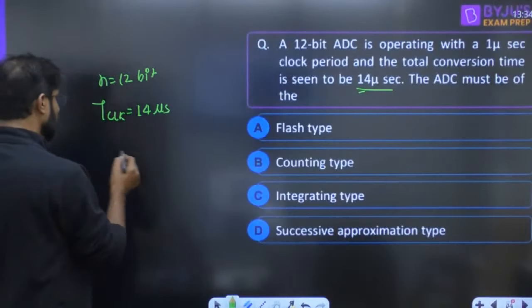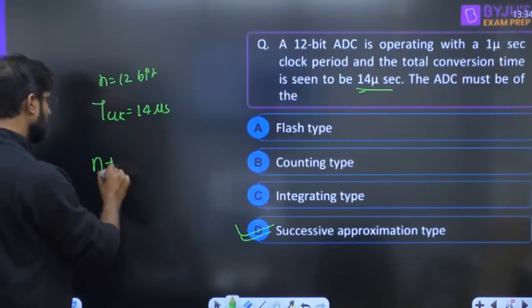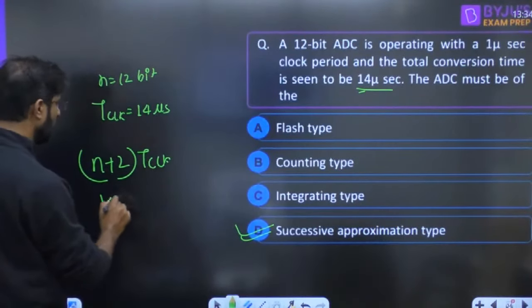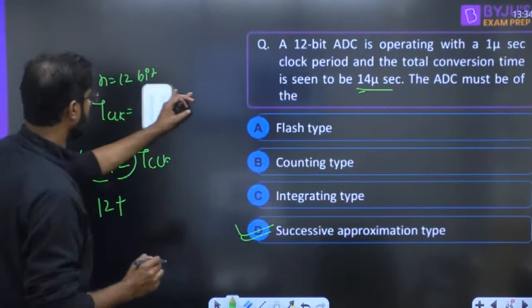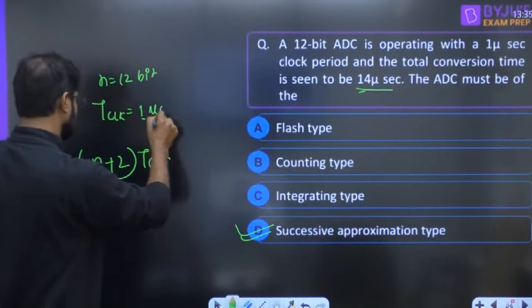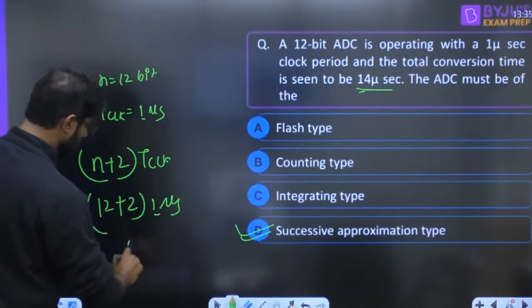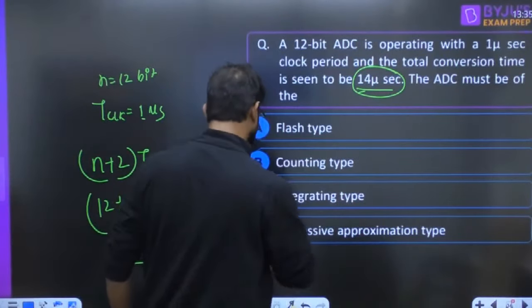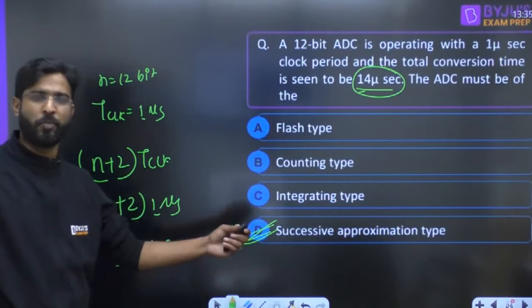Yes, everyone. We already know that the answer is SAR. Why? Because the conversion time is N plus 2 times T clock. N is 12, T clock is 1 microsecond, so 12 plus 2 is 14 microsecond. So the conversion time is 14 microsecond, it is a SAR type ADC. So D is the absolutely correct answer of this question. Very good.